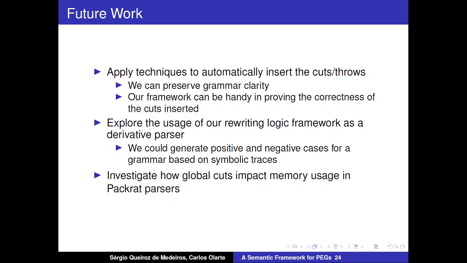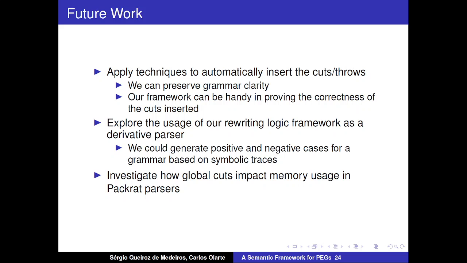As future work, we intend to apply a technique to automatically insert cuts and throws in a PEG grammar, so you can preserve the grammar clarity, and our rewriting logic framework can be useful to prove that we inserted these two operators in the right places. That is, we are not changing the PEG grammar, we are not rejecting inputs that you should otherwise accept.